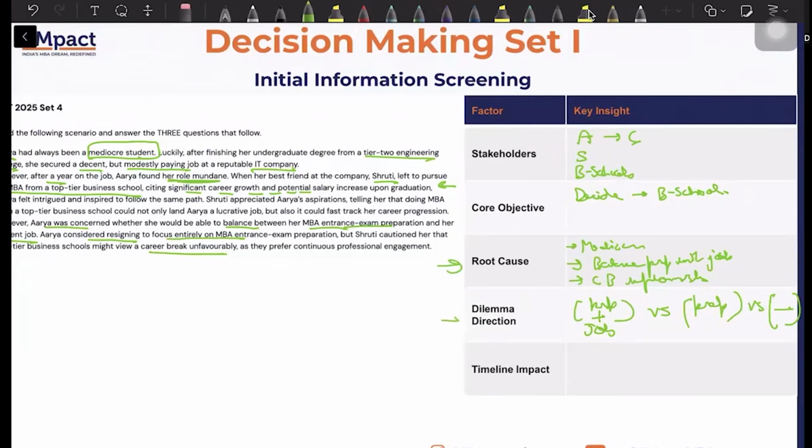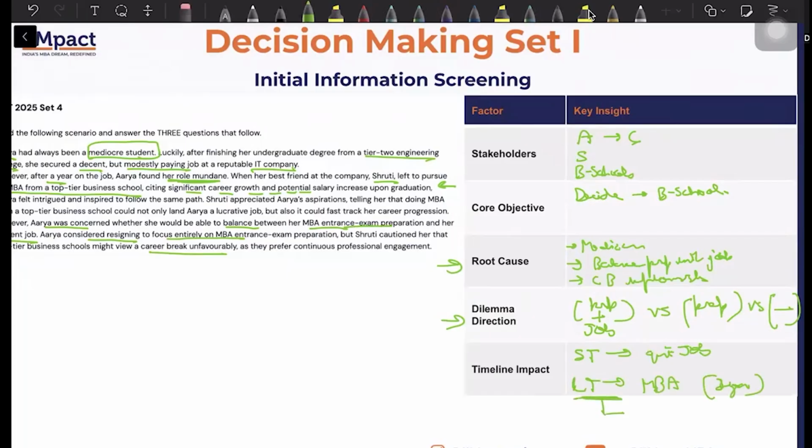Obviously, your root cause and dilemma will also bring in some element of the questions themselves. The questions will also govern that this is the root cause, this is the dilemma. But from the passage, this is what you can say. The timeline impact is somewhere around short term. She has to decide should she quit her job. All right, long term, she wants to do an MBA. Overall, this seems to be a 1 year thing.